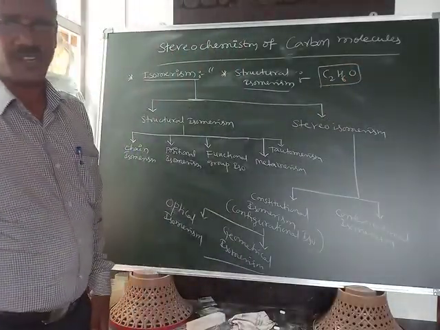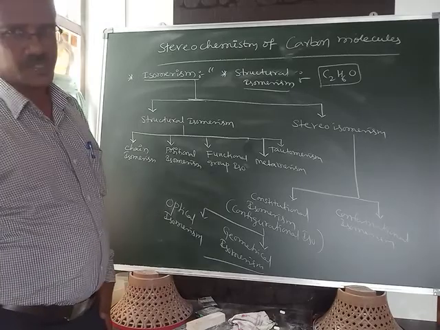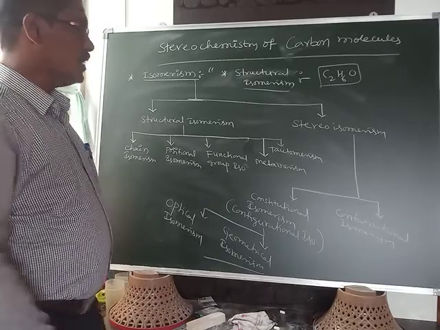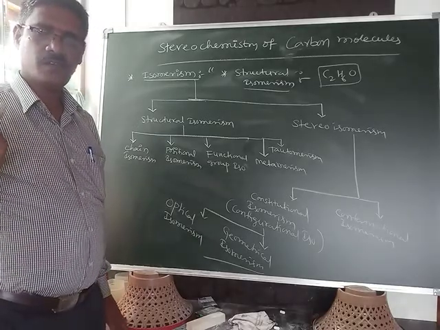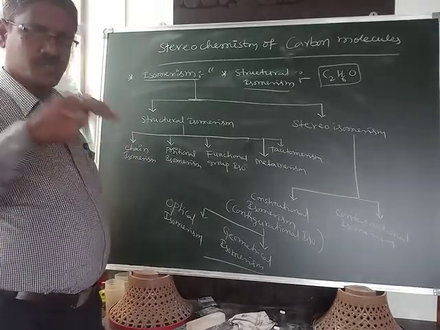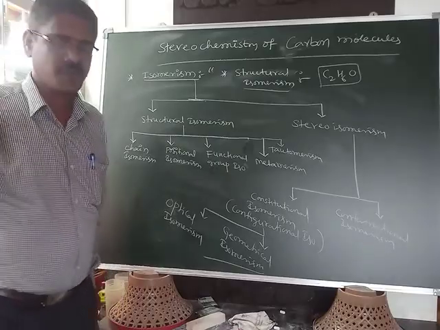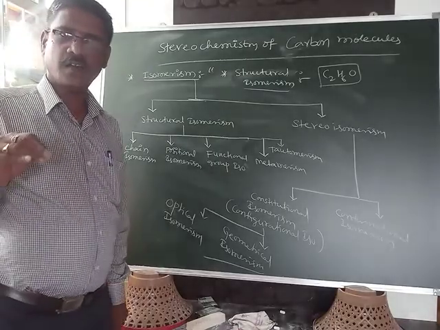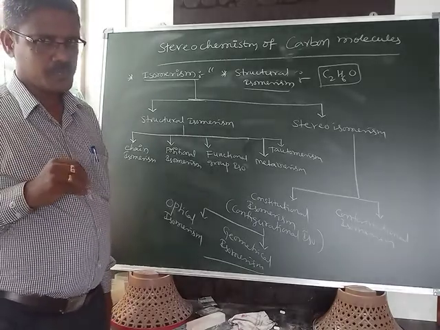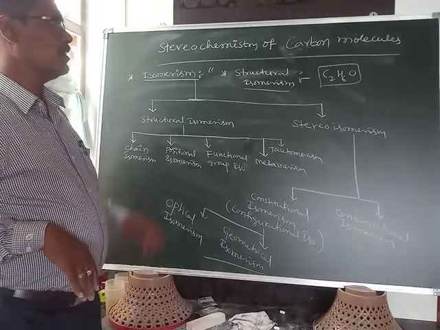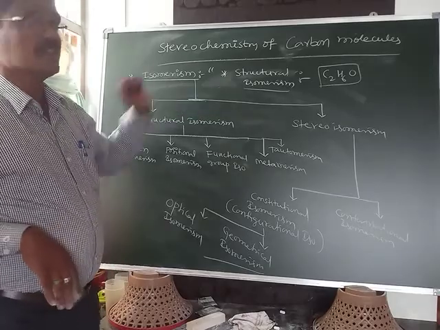There is no change in the structure, but there is a change in the carbon chain, or a change in the position of a substituent, or a change in the functional group, or in the position of any alkyl group or functional group. That phenomenon is called structural isomerism.